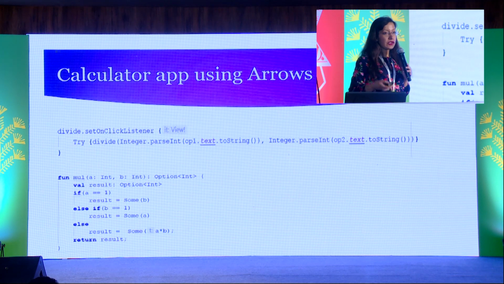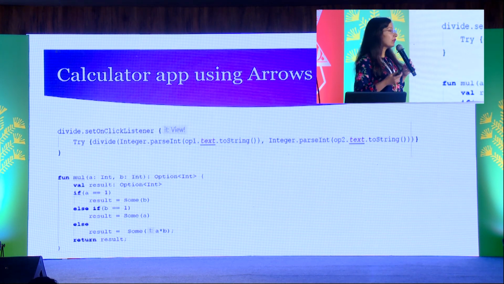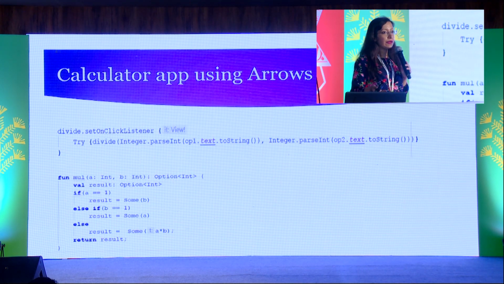Similarly, multiplication, everyone knows 2 into 1 is 2, 3 into 1 is 3. So anything into 1 will be the number itself. So for multiplication, I have considered that case. There are many more cases, like if the value is 0, then the result will be 0. So all those Arrow concepts can be incorporated into what we usually do.